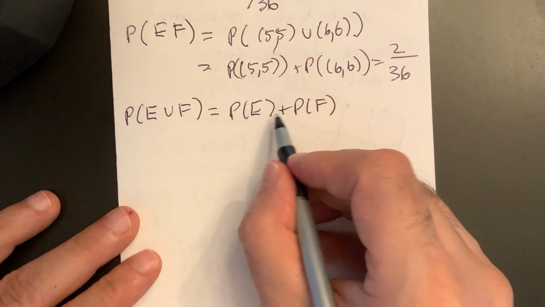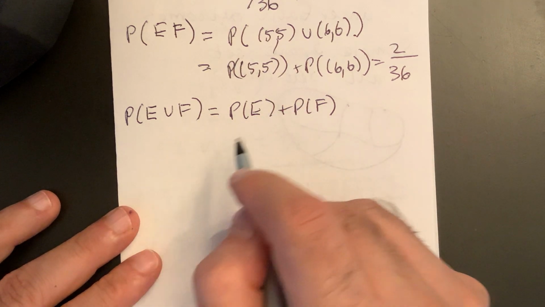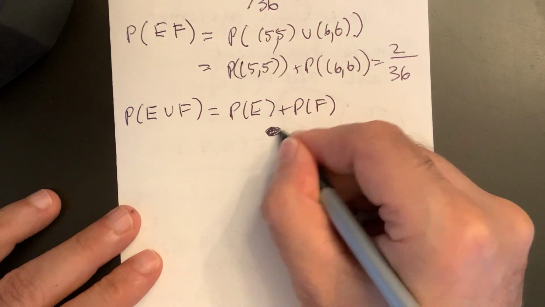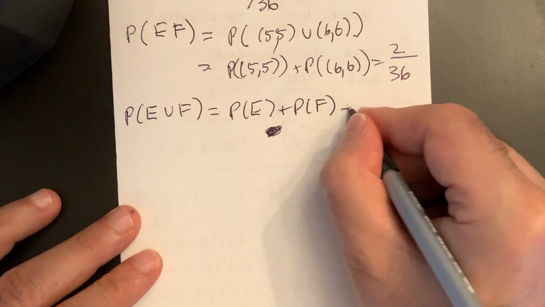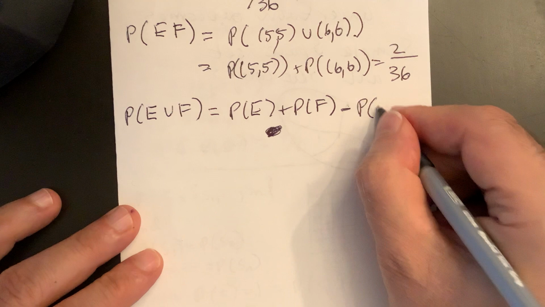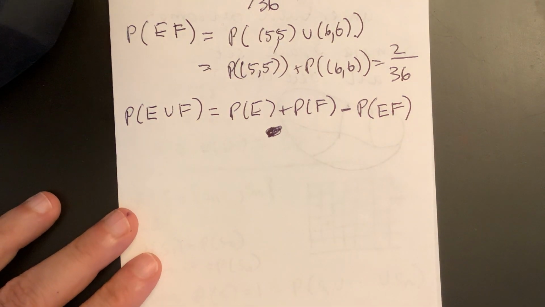If they're mutually exclusive, their intersection is 0, and this is equal. But in general the intersection is not the null set, so when they're not mutually exclusive, I have to subtract off one of it to make it equal.